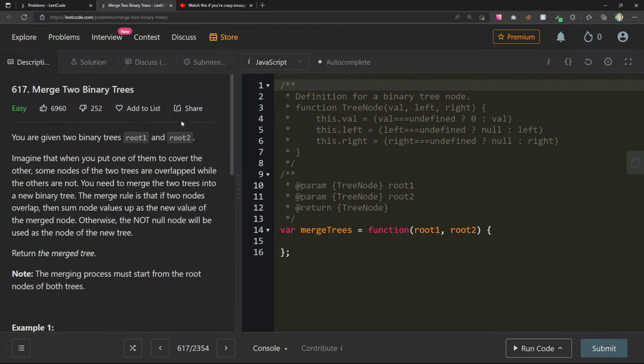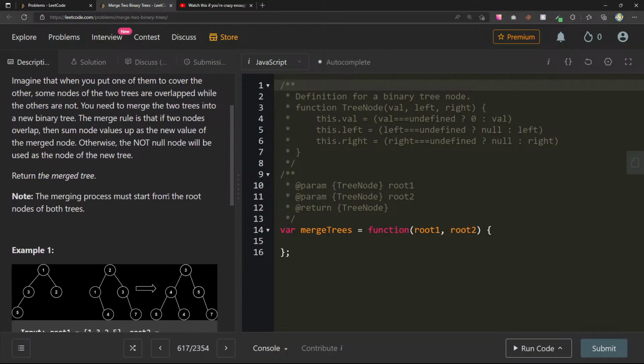Imagine that when you put one of them to cover the other, some nodes of the two trees are overlapped while the others are not. You need to merge the two trees into a new binary tree. The merge rule is that if two nodes overlap, then sum node values up as the new value of the merged node. Otherwise, the not null node will be used as the node of the new tree, and then we can return the merged tree. Merging process must start from the root nodes of both trees.